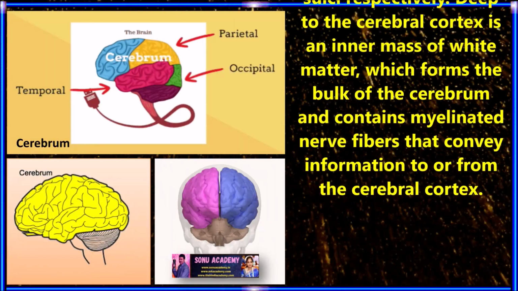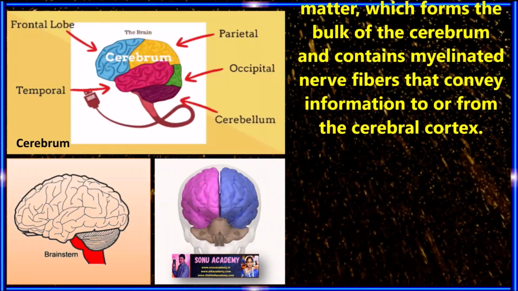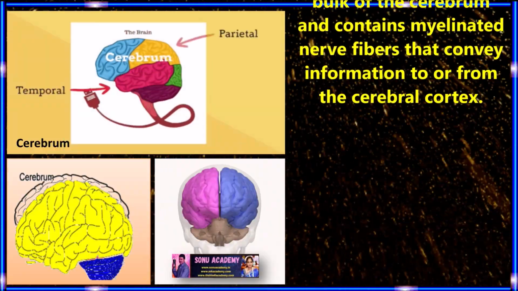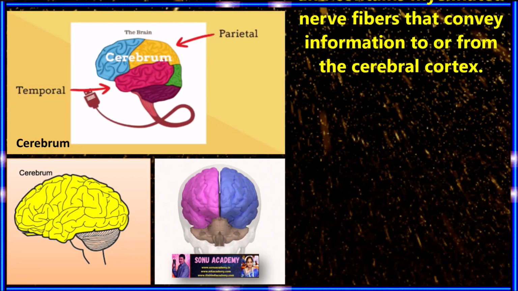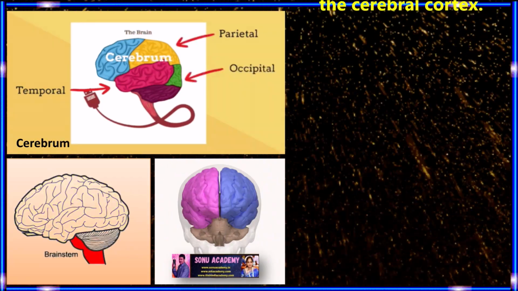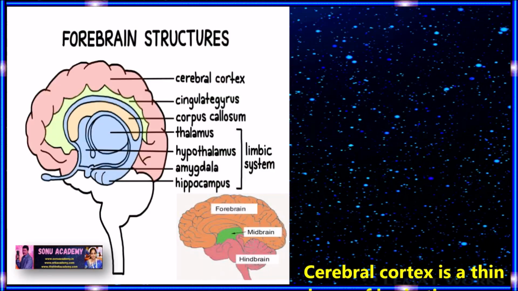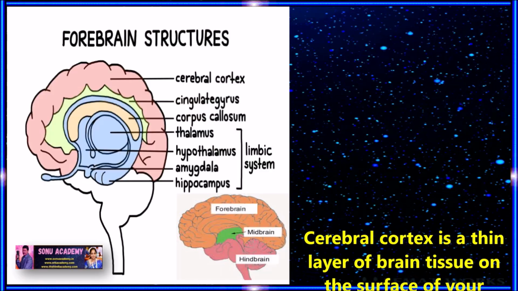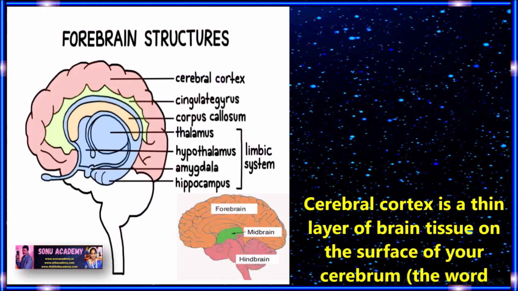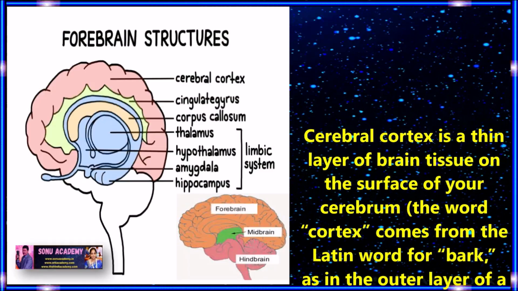Deep to the cerebral cortex is an inner mass of white matter, which forms the bulk of the cerebrum and contains myelinated nerve fibers that convey information to or from the cerebral cortex. Children, now let us discuss in detail what the cerebral cortex is. The cerebral cortex is a thin layer of brain tissue on the surface of your cerebrum.